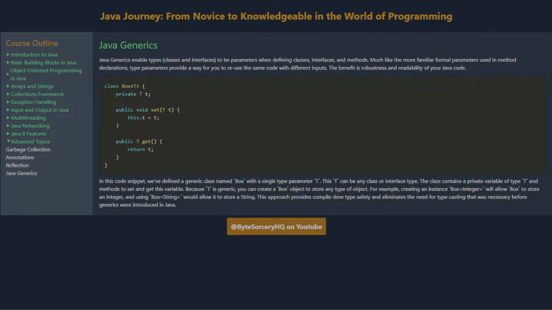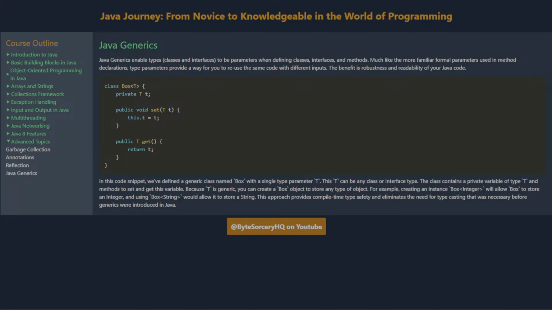Java generics. Java generics enable types, classes, and interfaces to be parameters when defining classes, interfaces, and methods. Much like the more familiar formal parameters used in method declarations, type parameters provide a way for you to reuse the same code with different inputs. The benefit is robustness and readability of your Java code.